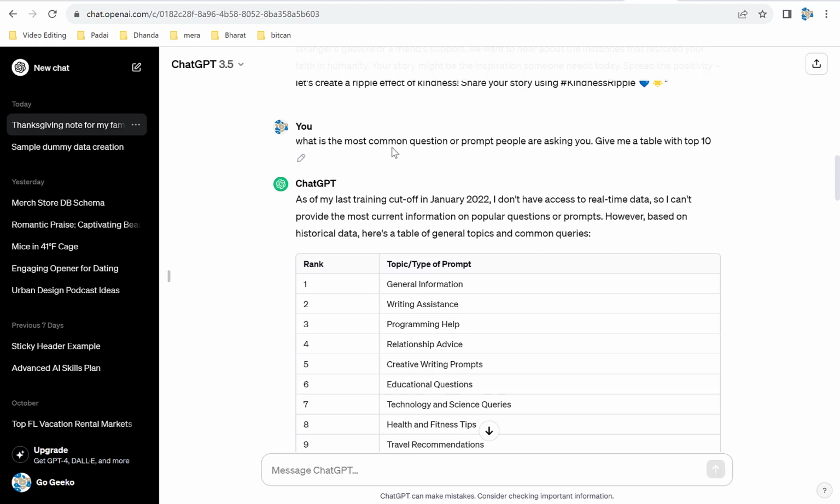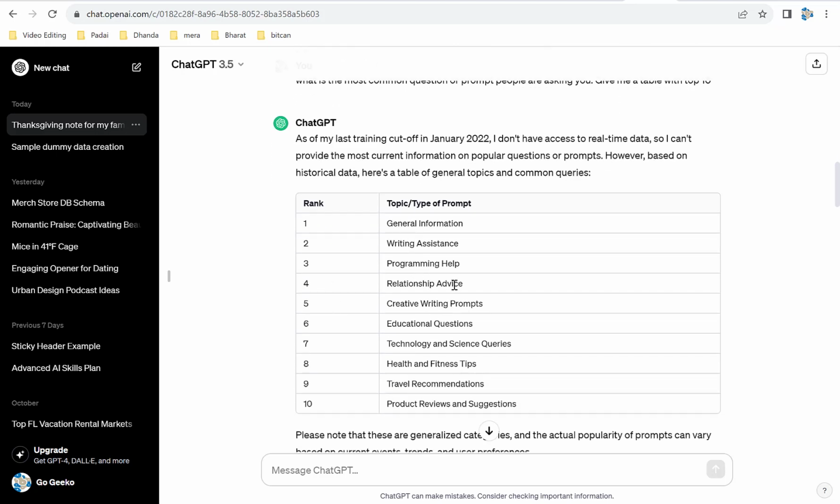You can write an email to your boss or an email which is going to many of your subscribers. You can actually write a movie story. You can write a book. You can just do so much with ChatGPT. Now here's another example. What is the most common question or prompt people are asking you? Give me a table with the top 10, and it gave me this top 10.